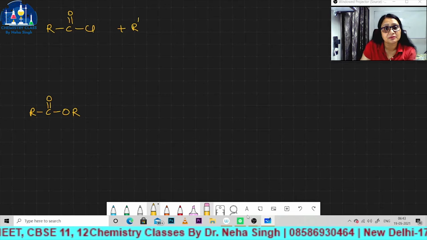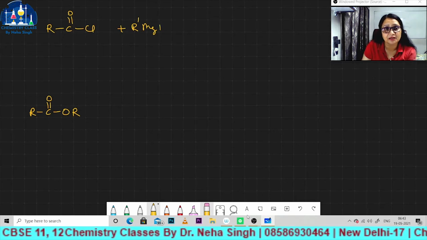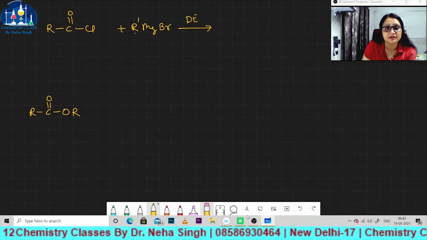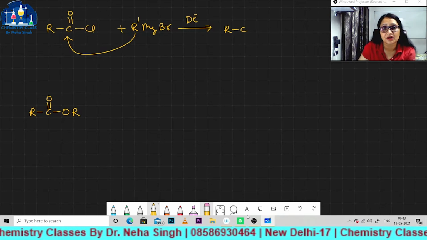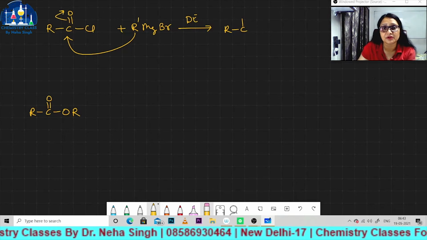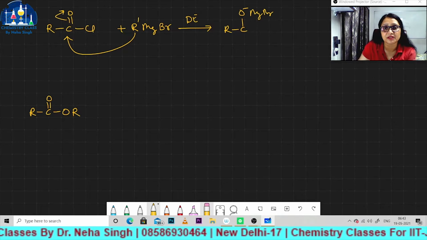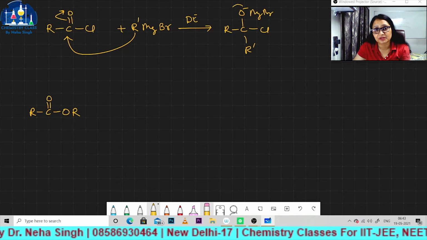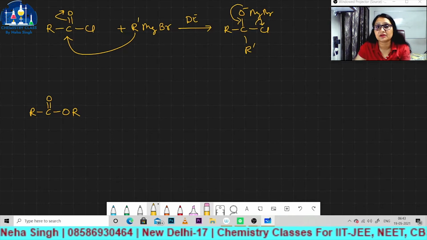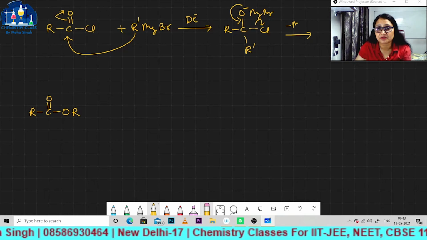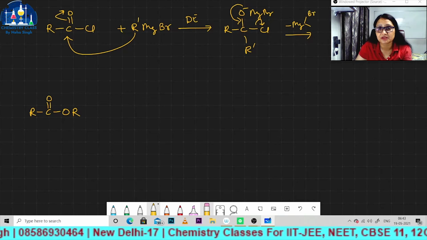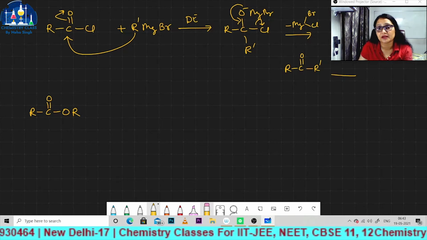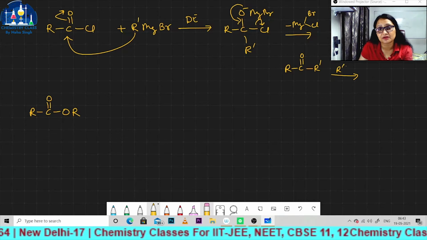So if you are treating it with alkyl magnesium halide in dry ether, this R dash will attack over here, and these electrons will go here, giving O minus MgBr, with Cl and R dash here. In the next step these electrons will come back and this Cl will be removed from here. So from here, what will be evolved? MgBrCl, and in this manner you will first get a ketone, and then the ketone is treated again with 1 mole